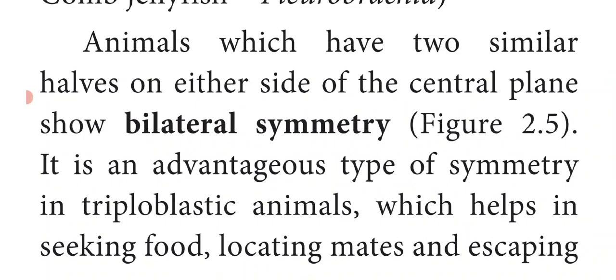When the body is cut at the center plane, it gives 2 equal parts on either side. This is called bilateral symmetry. It is an advantageous type of symmetry because it helps in seeking food, locating mates and escaping from predators more efficiently. This symmetry helps the animals to search for food easily, to locate mates easily and also to escape from predators very effectively.